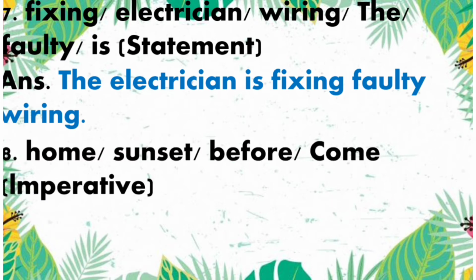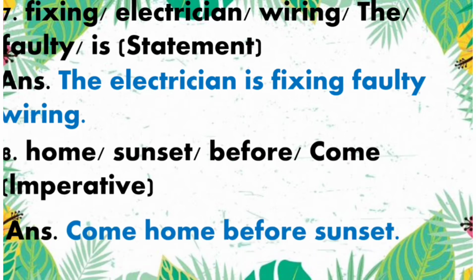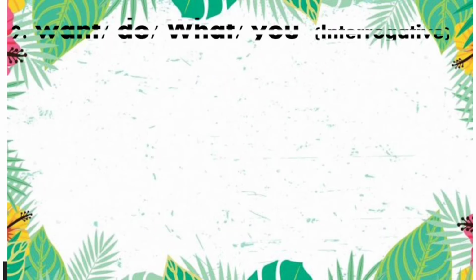Now next is number 8, home, sunset, before, come, and we have to make an imperative sentence. So the sentence is come home before sunset. Now next is number 9, and that is want, do, what, you, and we have to make an interrogative sentence.